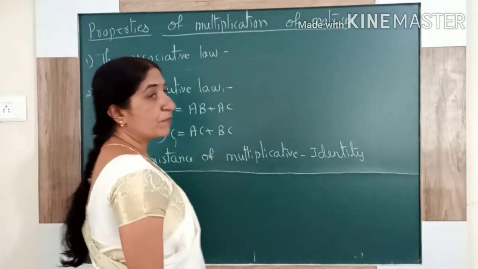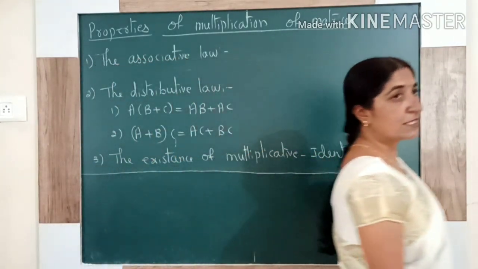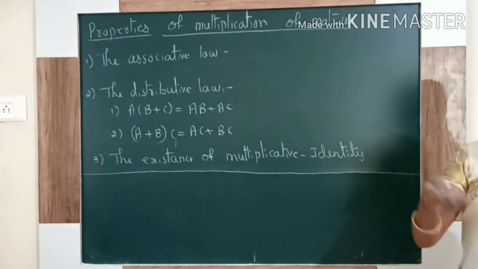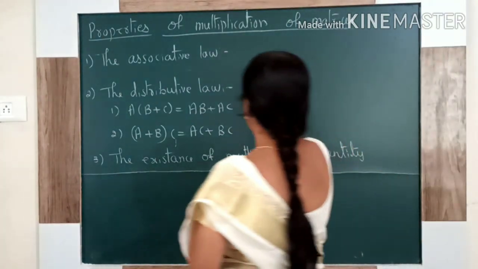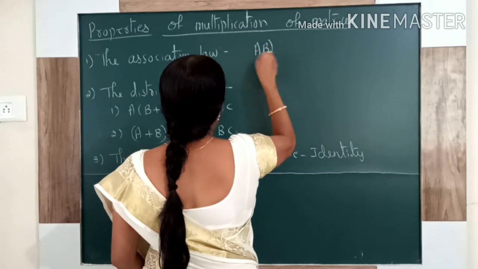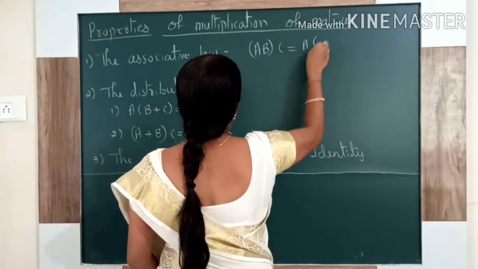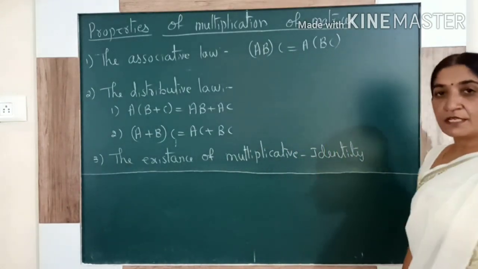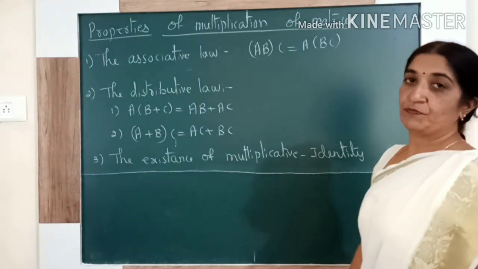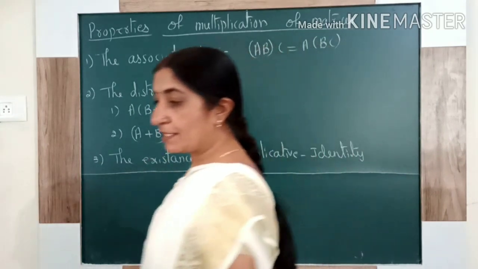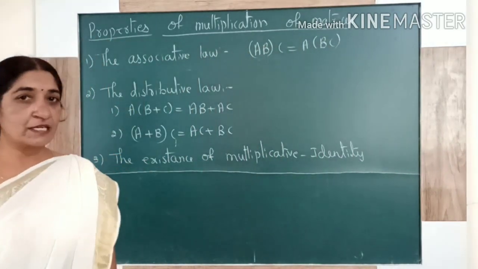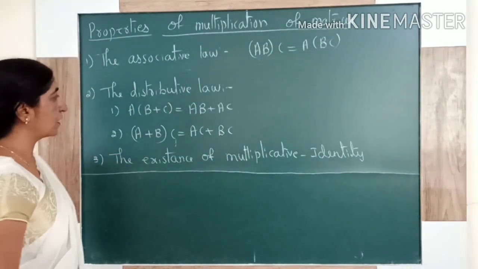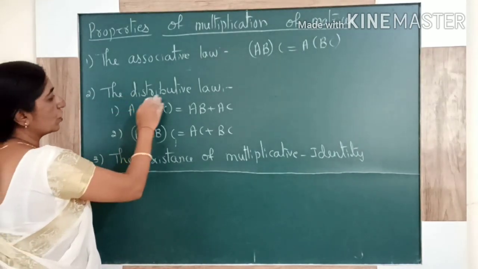If A, B, C are any three matrices and their multiplication is possible, then (AB) into C is equal to A into (BC). That means multiplication of matrices is associative. I will explain that with an example. Don't worry about that.